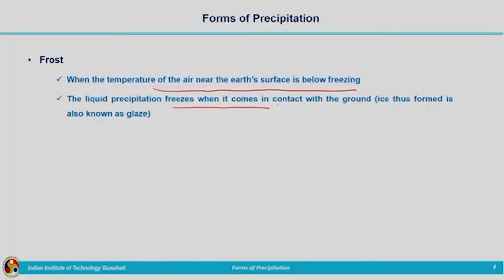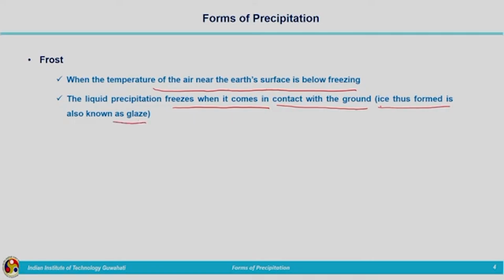The water droplets which are falling onto the ground will freeze when they come in contact with the ground. So those droplets will be converted to ice. The ice which is formed due to this process is termed as glaze.